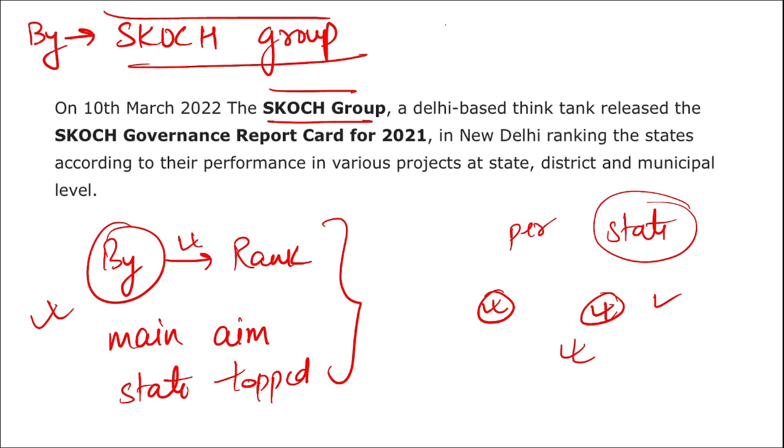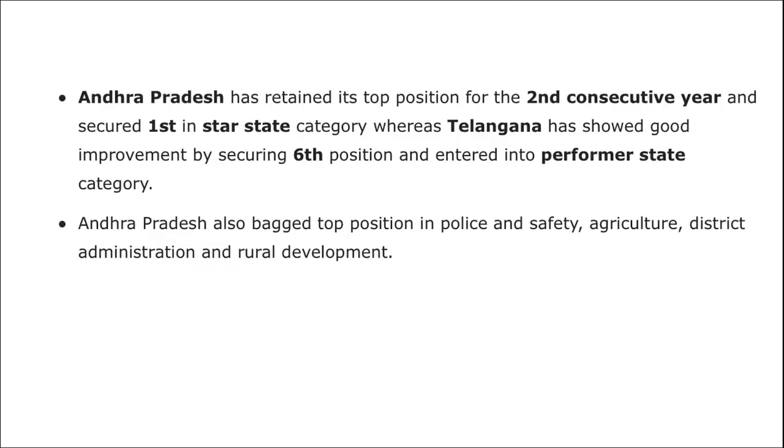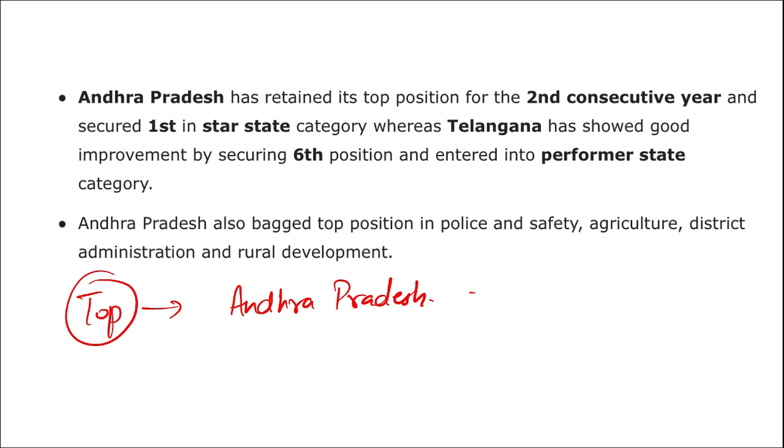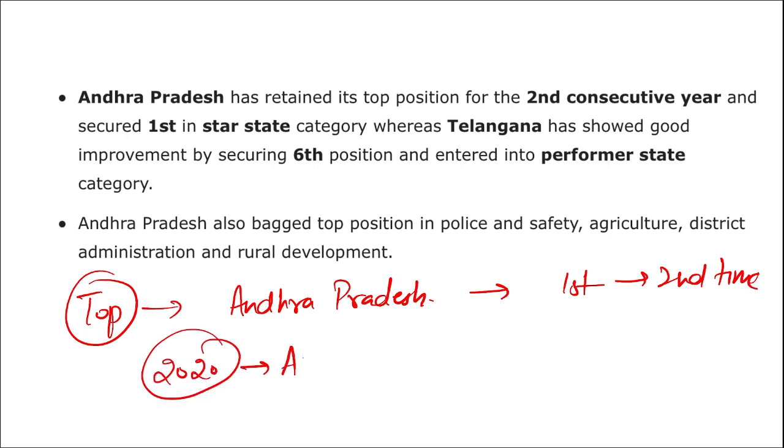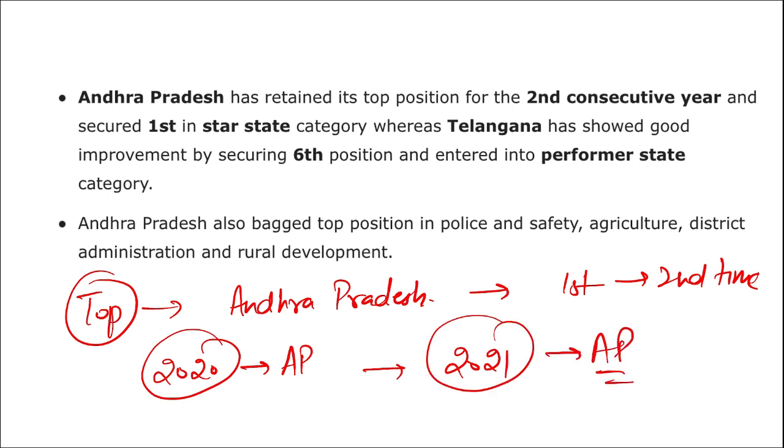It is released by Skoch Group. It was released in New Delhi, and it is basically the ranking of the states according to their performance in various projects at the state, district, and municipal level. The state that topped this particular index is Andhra Pradesh. Remember, Andhra Pradesh has secured the first rank for the second time. In the year 2020 also, Andhra Pradesh topped this index, and in the year 2021 also Andhra Pradesh has topped this index.